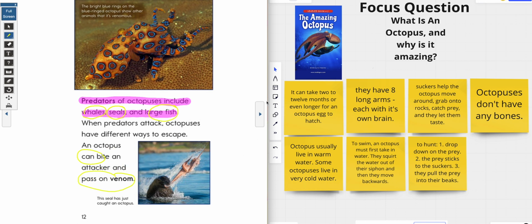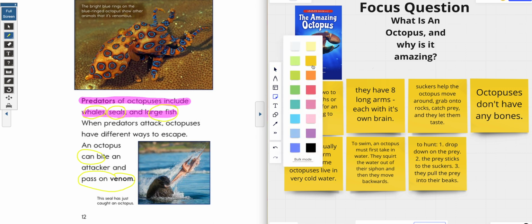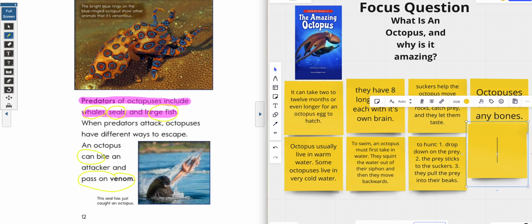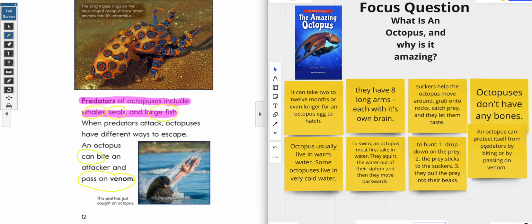So what I'm going to do is make a sticky note over here, and it's going to say: an octopus can protect itself from predators by biting or by passing on venom. Sound good? We're running out of space here, guys. That means we're learning a lot.